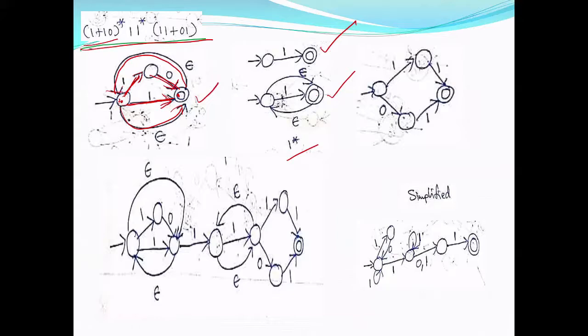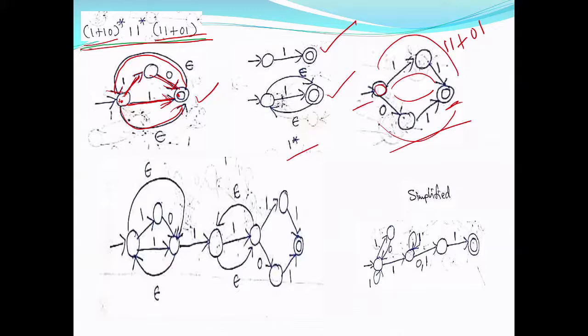Then 1 1 or 0 1. Now look at this. Initial state, final state. Either you can use 1 1 or you can use 0 1. So 1 1 or 0 1. This is for 1 1 or 0 1. So this path is for 0 1 and this path is for 1 1. So this is 1 1 or 0 1.